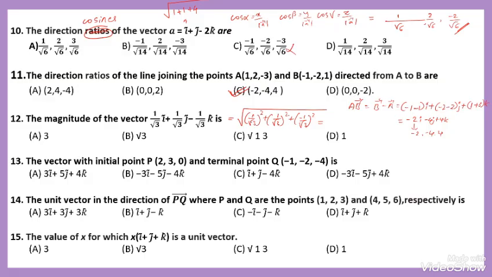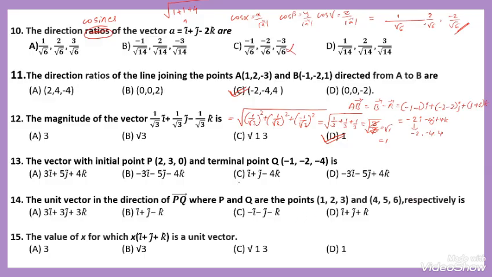Then 1 by root 3 square is 1 by 3, plus 1 by 3 plus 1 by 3. The denominators are the same, so we add directly. That is 1 plus 1 plus 1 is 3 by 3. Root of 3 by 3, the 3s get cancelled. Root 1 is 1. Therefore, the answer is 1. Option number D is correct.